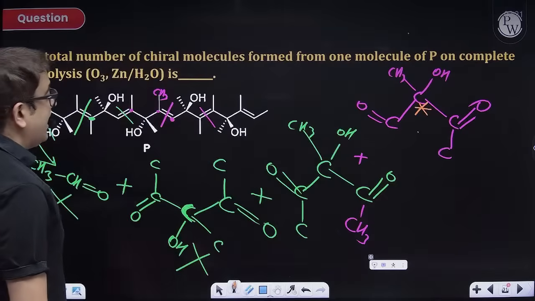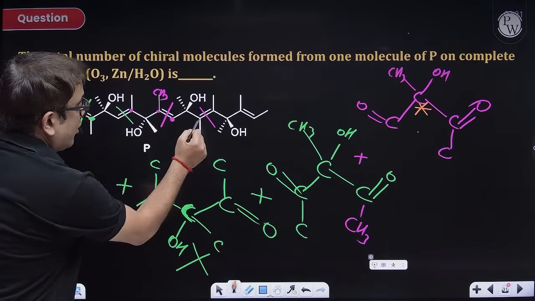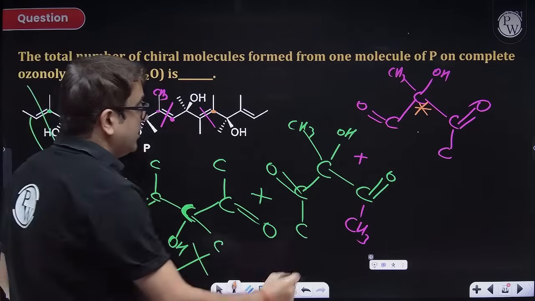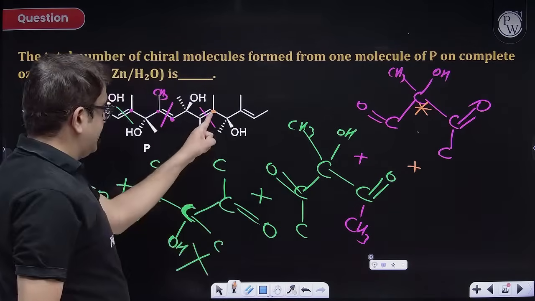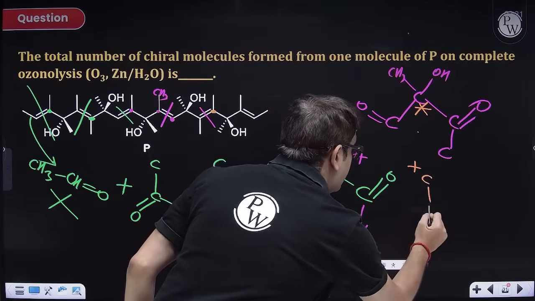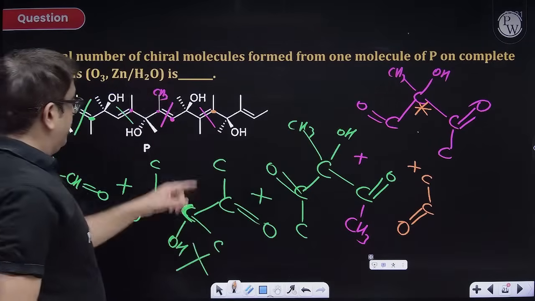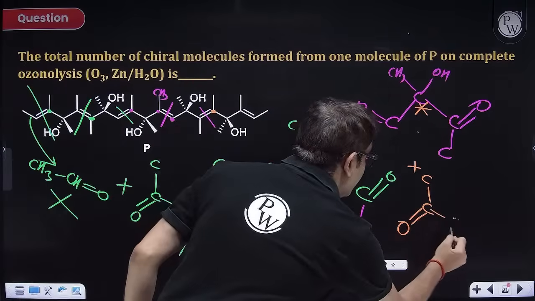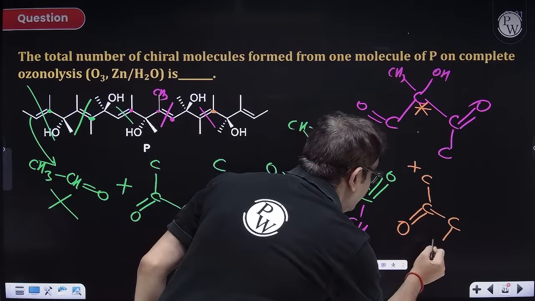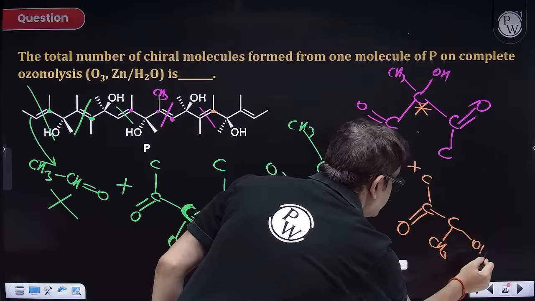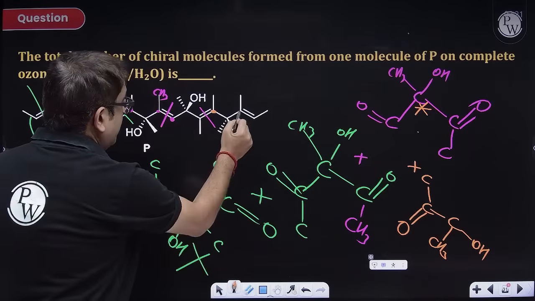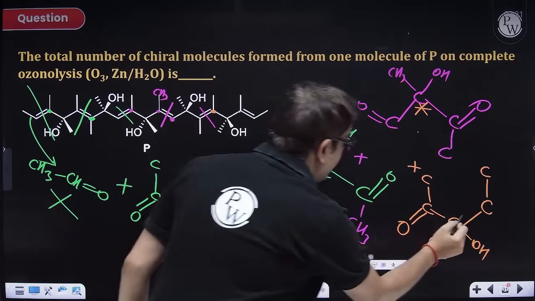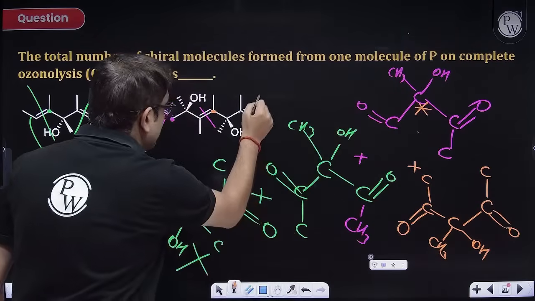Now, where have I reached? Sir, you have drawn till here, so you have to start drawing from here. Okay, so let us draw from here. So plus, so this carbon, connected carbon, a double bonded O. After this double bonded O, I have this carbon, methyl, OH, and then I'll be moving here, having one carbon at the top, and again a double bonded O. So this is also gone.